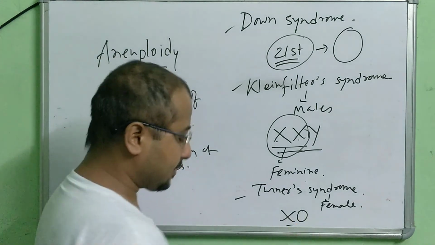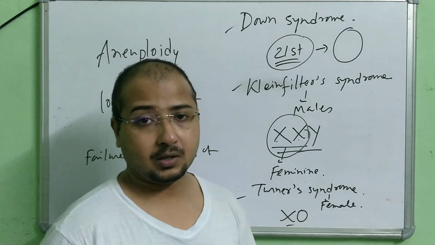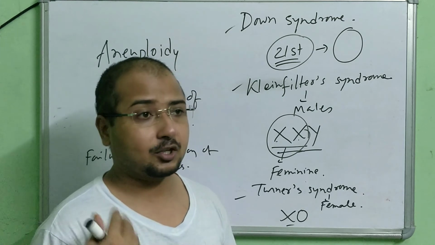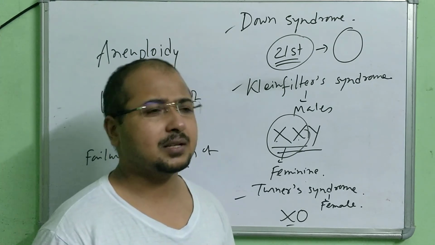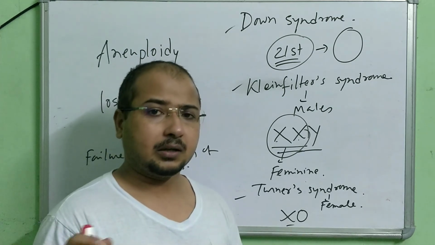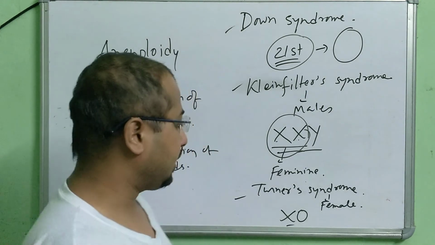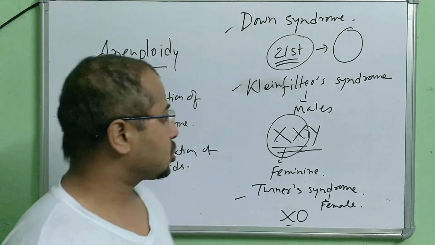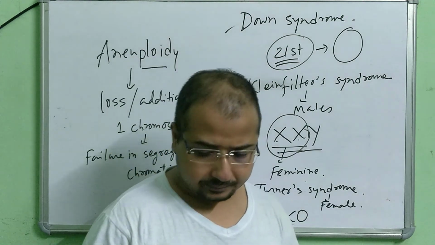In that case the woman becomes sterile in nature. Rudimentary ovaries cannot produce eggs, and along with this there is loss of some other secondary sexual characteristics in the female. So this is all there in your syllabus.